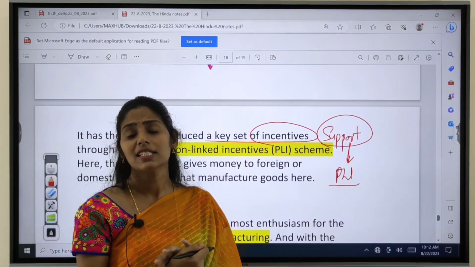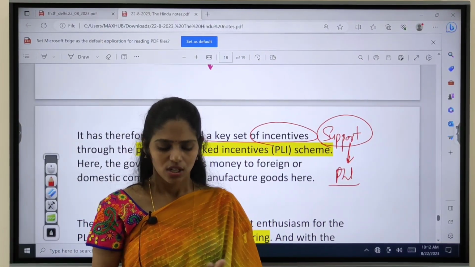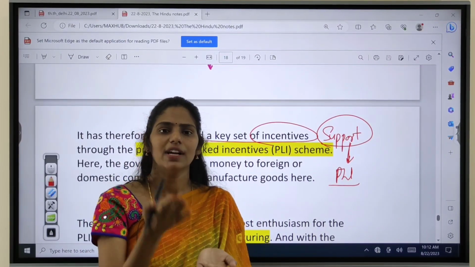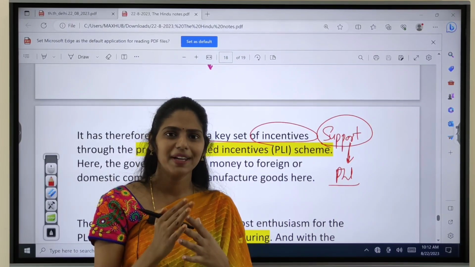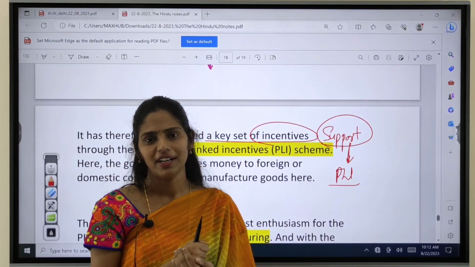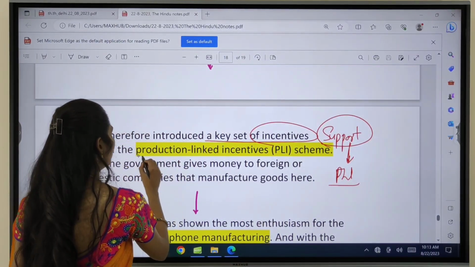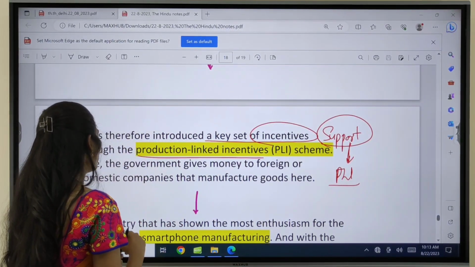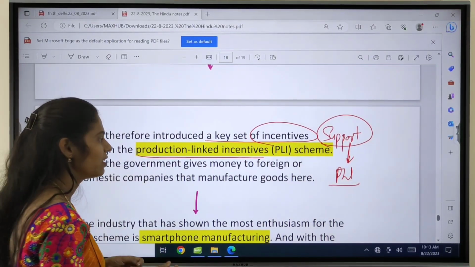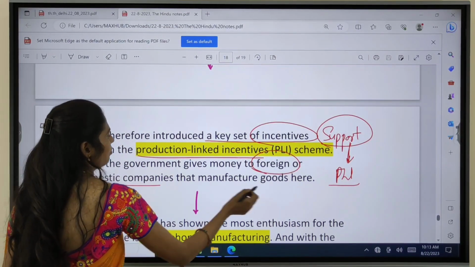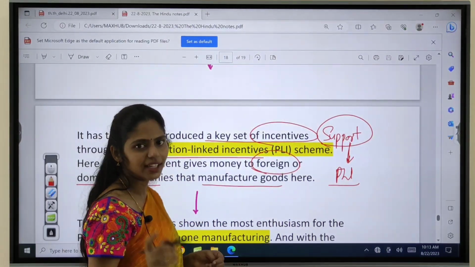It is nothing but the government asking a company to increase production, and whenever production increases, you get incentives from the government. So under this, the government will be giving money to domestic as well as foreign companies for the manufacturing of goods in our country.